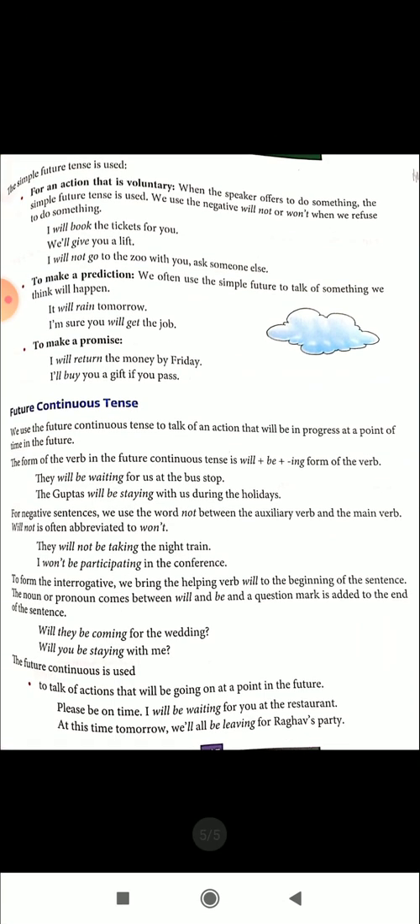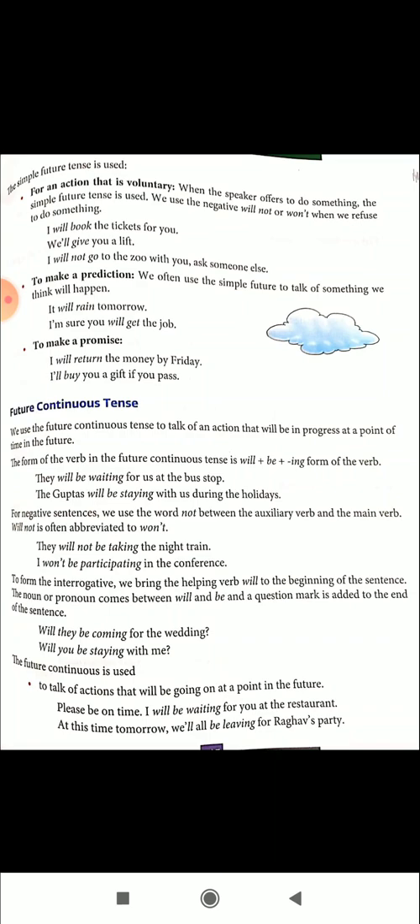Look at the example. I will book the tickets for you. So I offer something to the other person. What offer? I will book the tickets for you. We will give you a lift. So offering something. We will give you a lift. Will give is the simple future tense. Will book is simple future tense. To make a prediction, that is future, we often use the simple future to talk of something we think will happen.